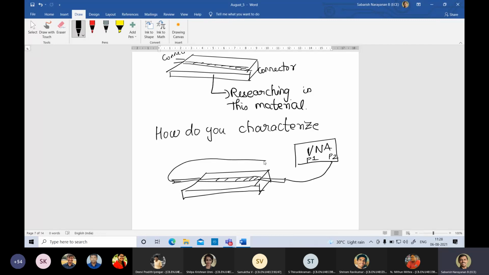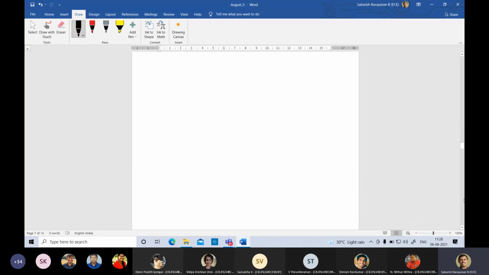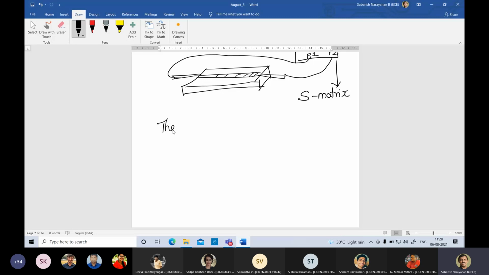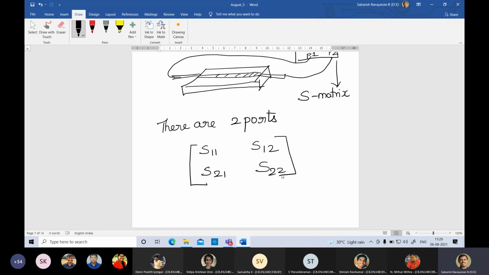You connect it. This will give me the S matrix. Since there are two ports, you will get an S matrix like this: S11, S12, S21, S22.